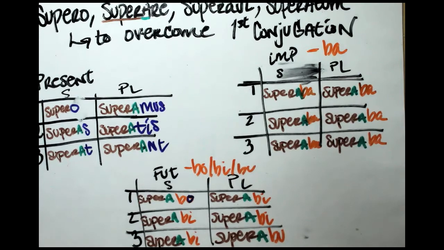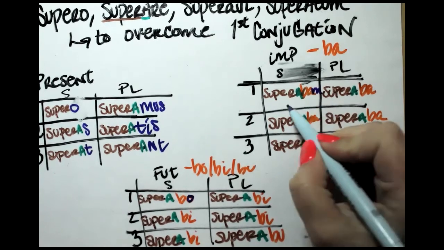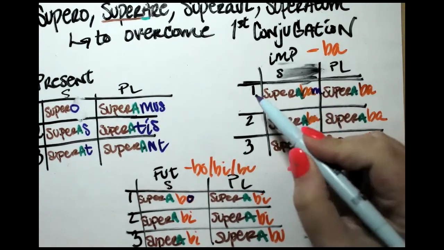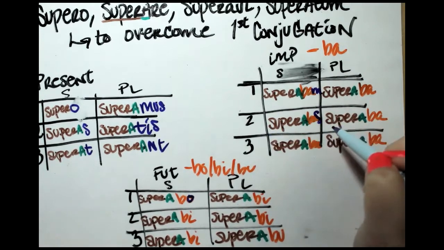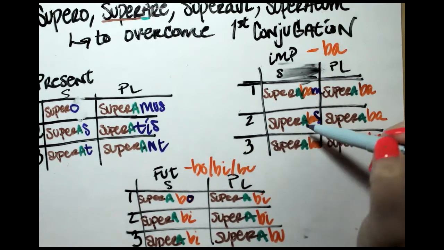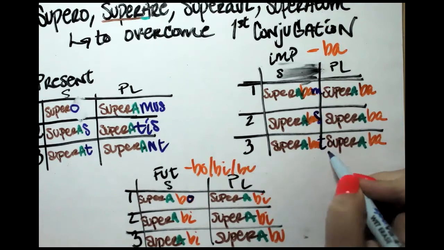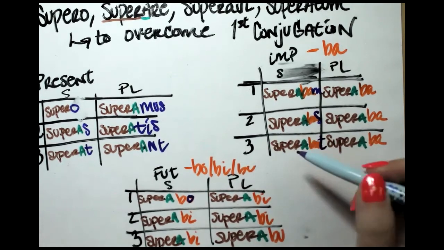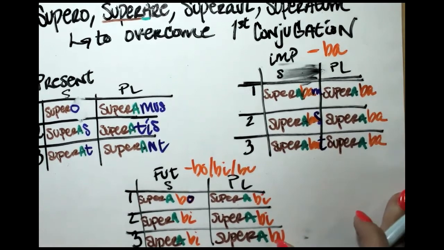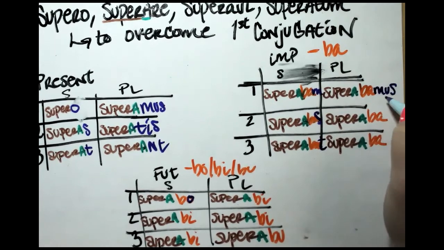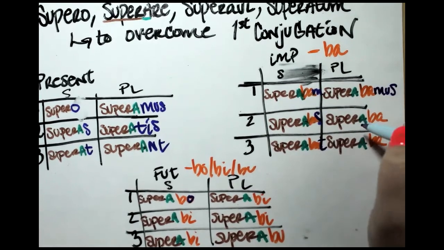So for first person singular in imperfect, we have M, superabam. I was overcoming or I used to overcome. For second person singular, superabas. You were overcoming, you used to overcome. Third person singular, supera, tack a T at the end, superabat. He was overcoming, he used to overcome. First person plural, personal ending, mus, superabamus. We were overcoming, we used to overcome.